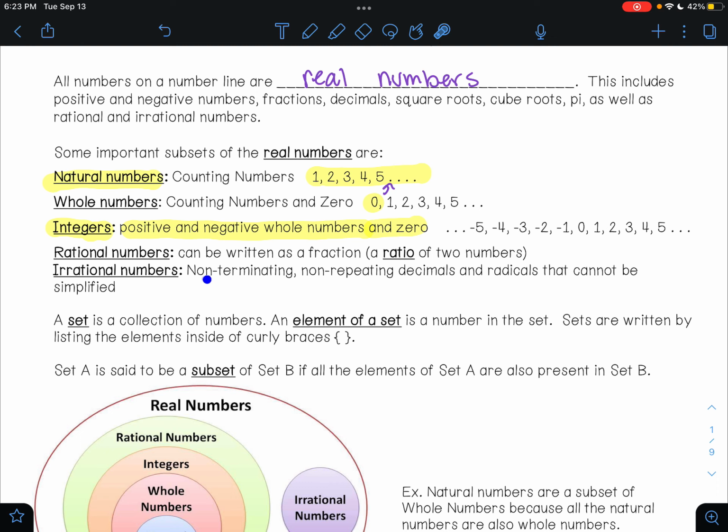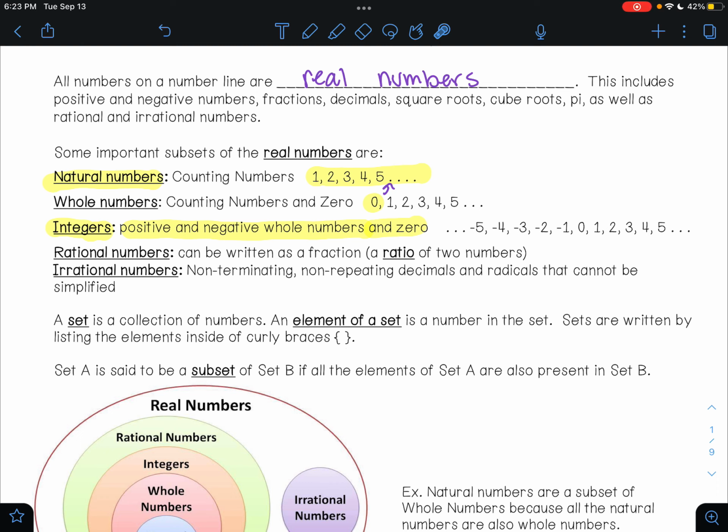Irrational numbers are non-terminating, that means never ending, non-repeating, numbers that don't repeat, so non-terminating, non-repeating decimals, and radicals that cannot be simplified. A set is a collection of numbers. An element of a set is a number in the set, and the sets are written listing the elements inside of curly braces.